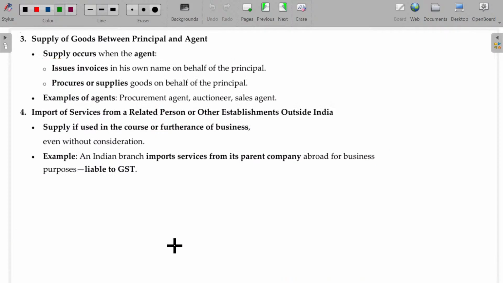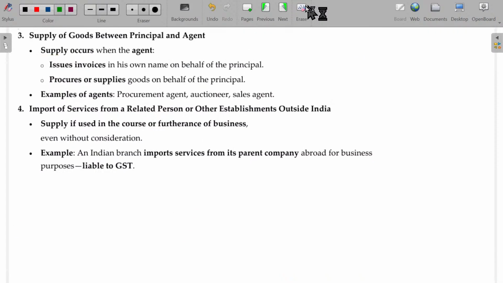Then, next, supply of goods between principal and agent. Principal and agent. Okay.